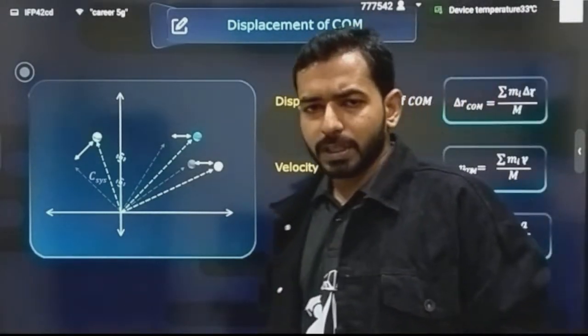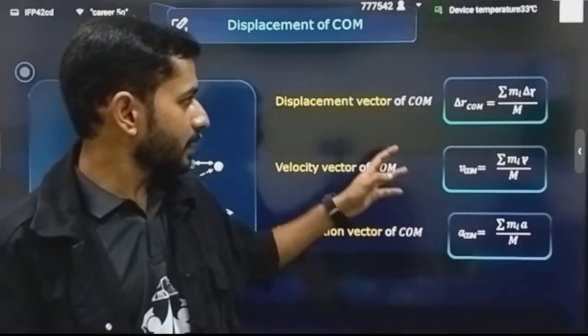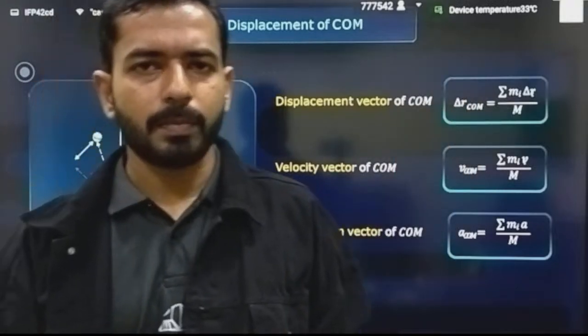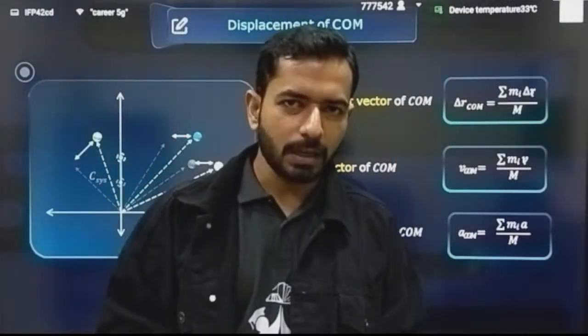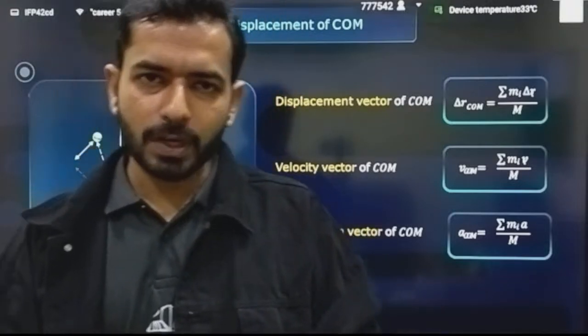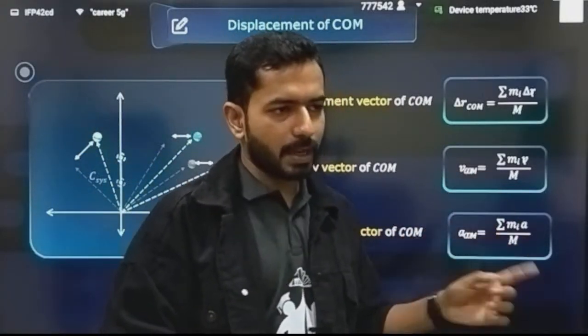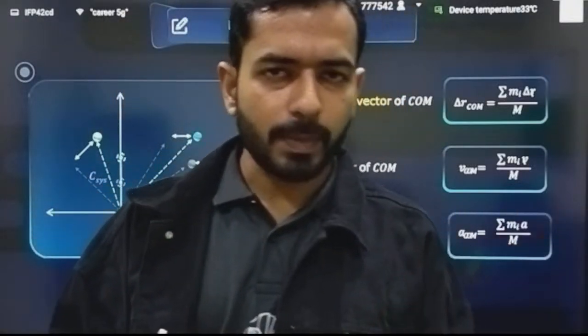In the same way that you have written the position of center of mass, r cm is equal to m1 r1 plus m2 r2 divided by the summation of masses, you can write the velocity of center of mass as well. Just differentiate it. Differentiating position is going to give you velocity. So the velocity equation will also come the same. Velocity of center of mass will be m1 v1 plus m2 v2 till mn vn divided by the total mass.